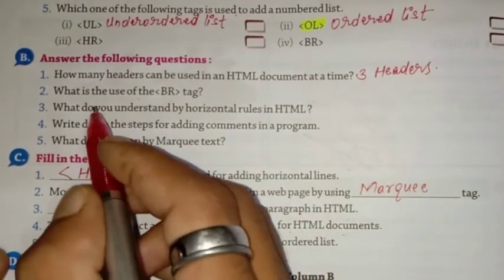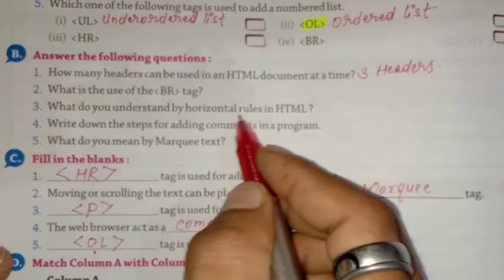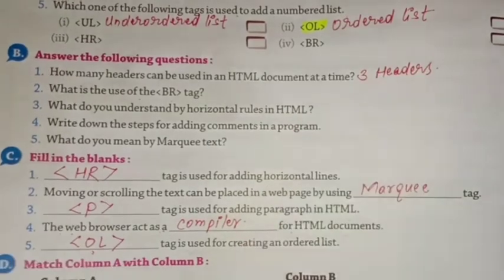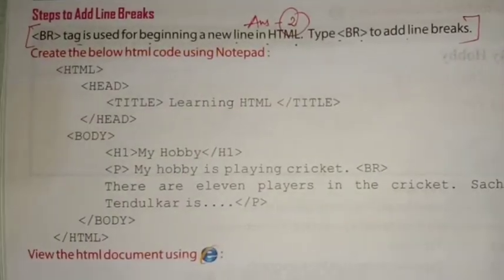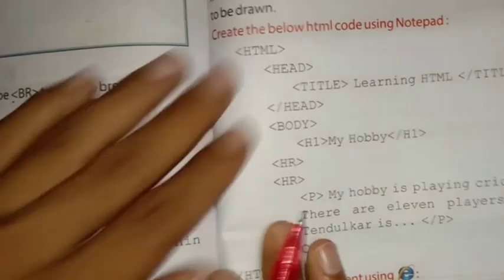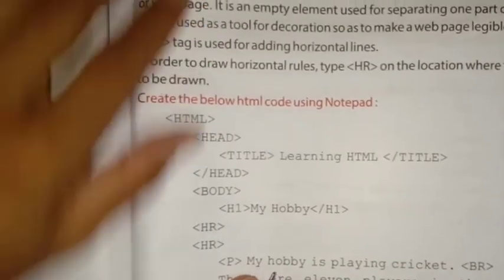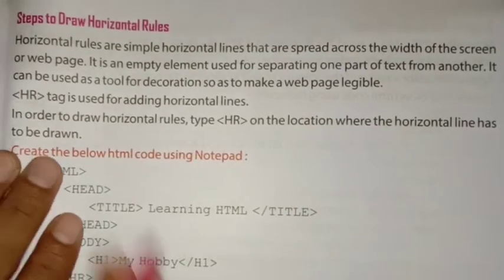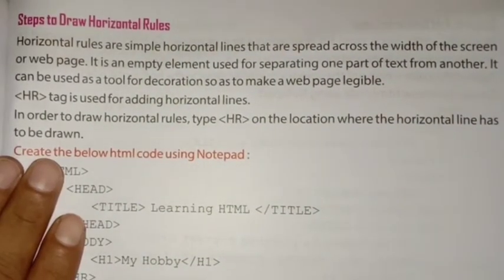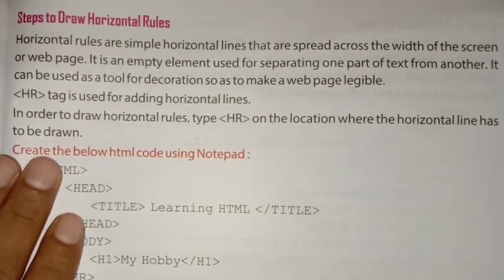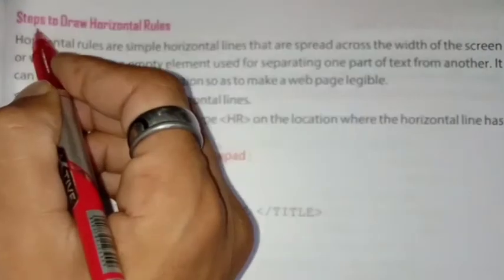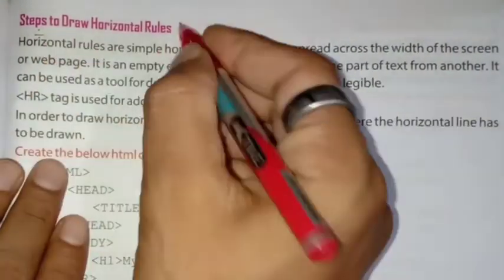Question number three. What do you understand by horizontal rules in HTML? This is on page number 93. At the topmost, steps to draw horizontal lines. You don't have to write this heading.